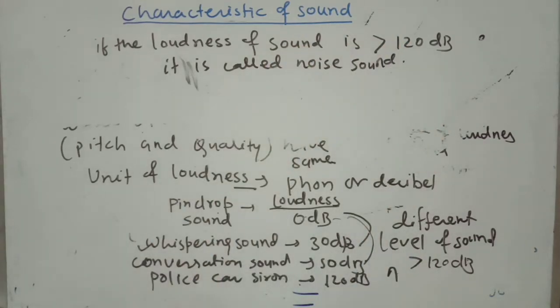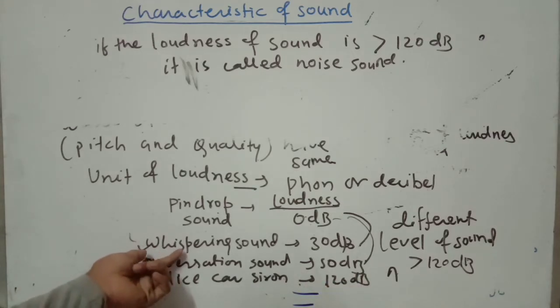Okay, and one thing is very important. Whispering depends on the person. In physics, the recorded value is just a normal value. Someone whispering is obviously less than 30 decibel, while someone else whispering may be greater than 30 decibel. One person's conversation is more loud, greater than 50 decibel, and someone else's normal conversation may be less than 50 decibel. So the loudness of the sound depends upon the person.